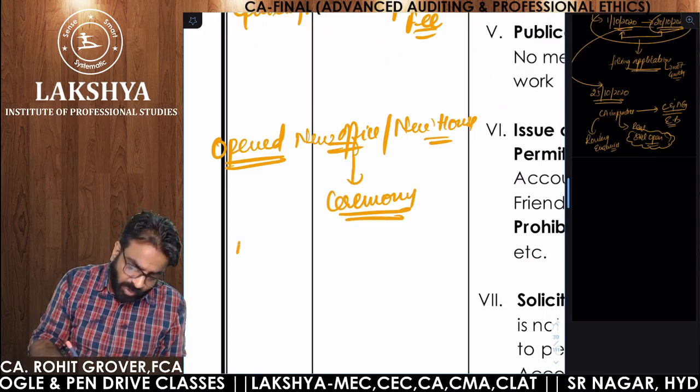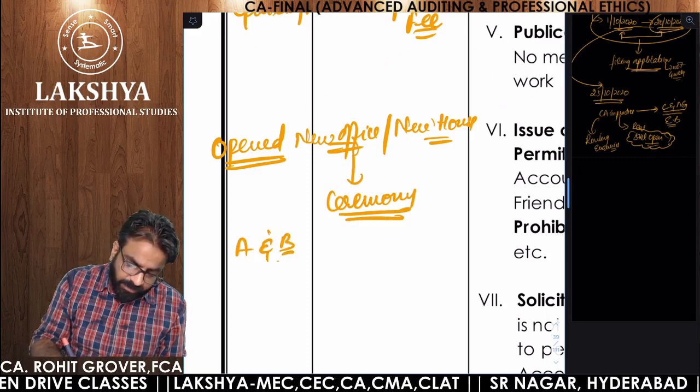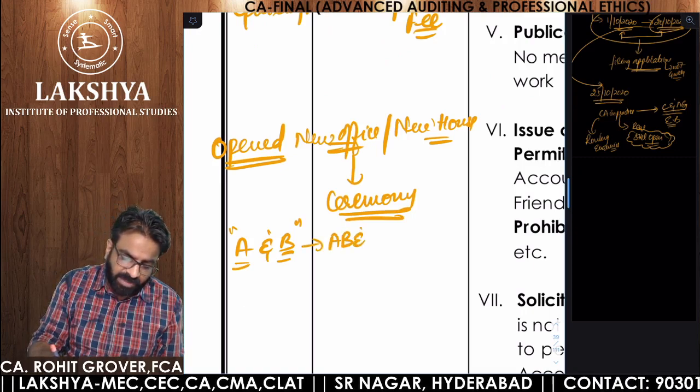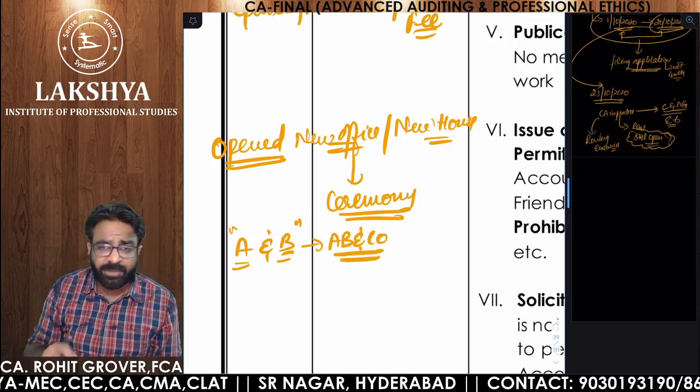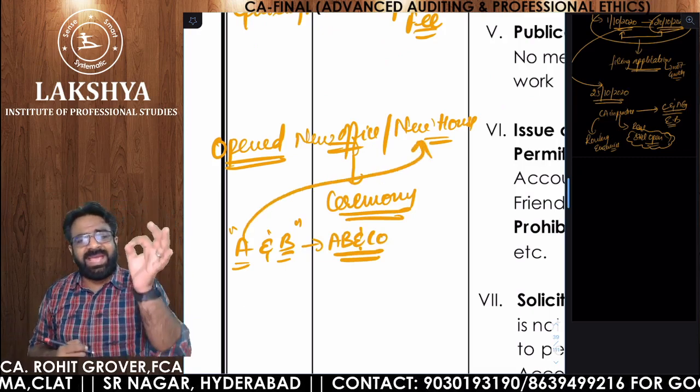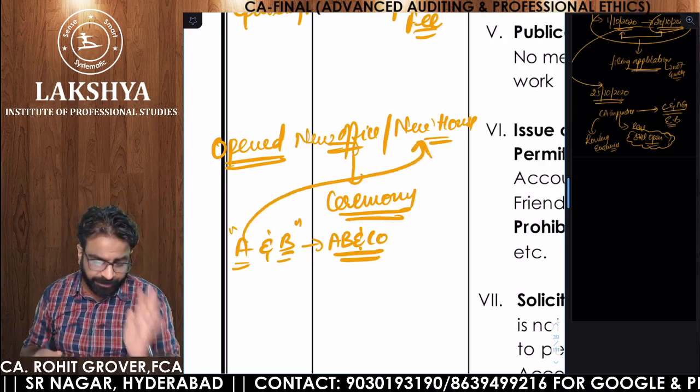Now, there are two partners, A and B. Both are chartered accountants and both are partners, and their firm name is AB and Co. Are you getting the point? Say, for example, A has bought a new house. Are you getting the point?